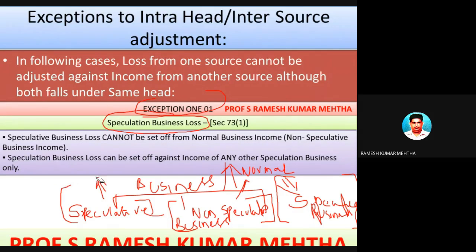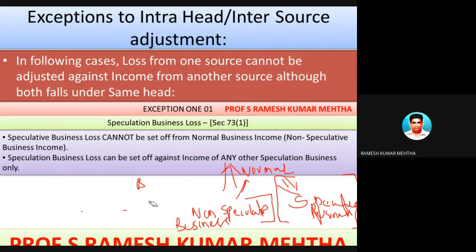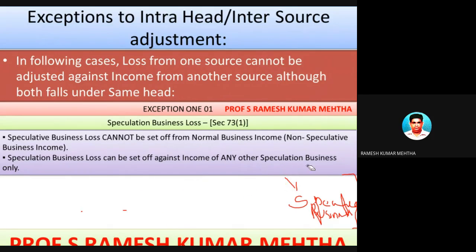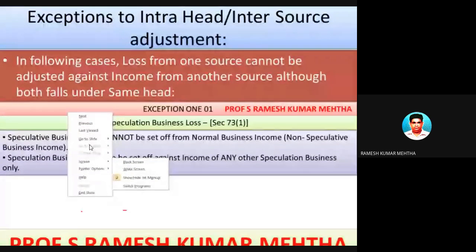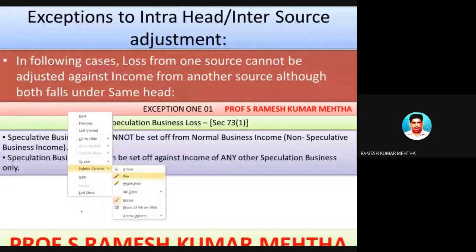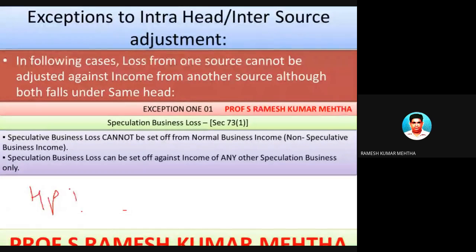Now, what do you mean by exception? You can have an element of doubt about what an exception means. Exception means that, for example, the example I gave you under inter-head adjustment was house property income and house property loss. There is no exception as far as this case is concerned. You are given all the liberty to set off this loss against this income. But there are some exceptions under intra-head adjustments.